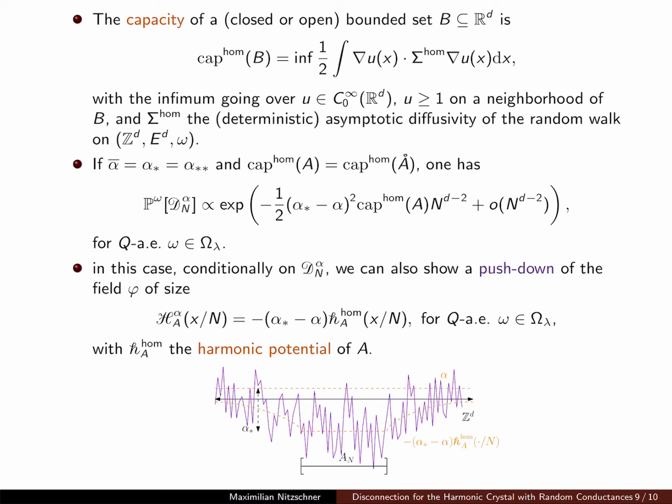And finally, in this case, so again, if we can show that these are the same, which at the moment is open, conditionally on the disconnection event, one can also show that there is a certain push down of the field to a local level which we can determine explicitly. So what that means is shown in this picture. The Gaussian free field, if we condition it on this unlikely disconnection event, is supposed to lower itself to a kind of local level that depends on A as well.